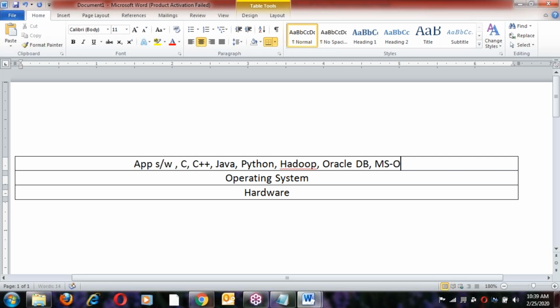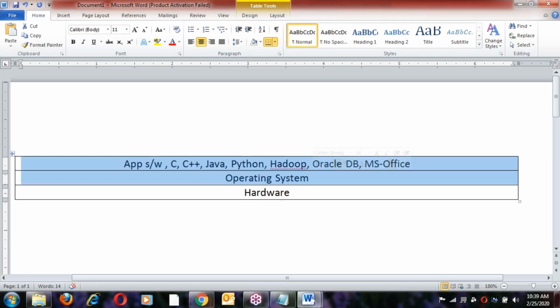All of these run on top of the OS. Without an operating system, we can't run any programs. To run all the programs, an OS is required. So all the programs run on top of the OS, somewhat like a platform. So OS is like a platform.